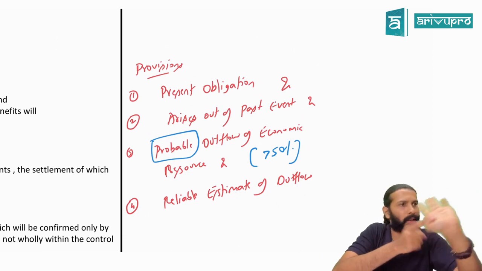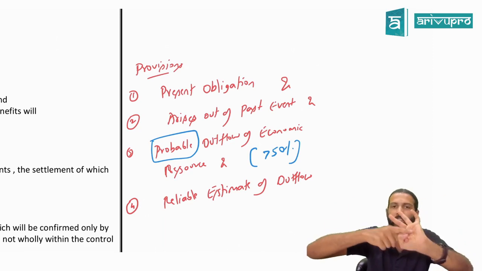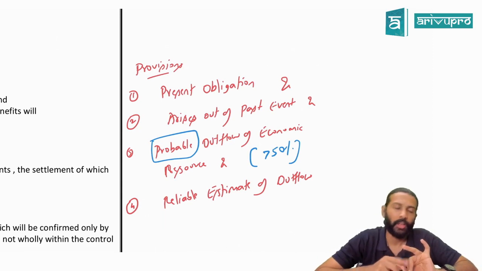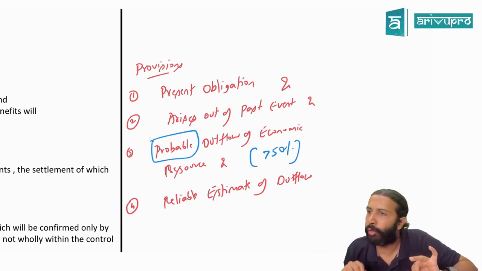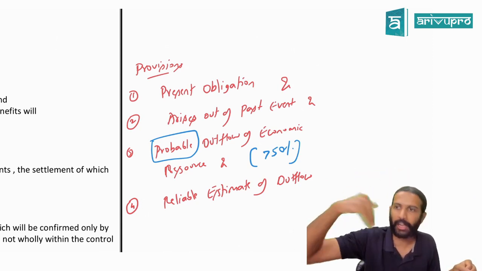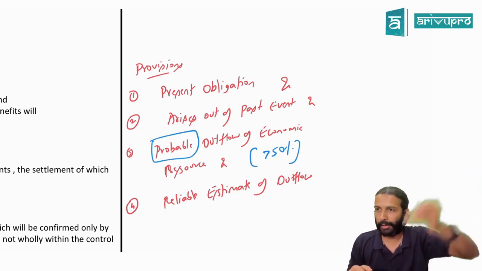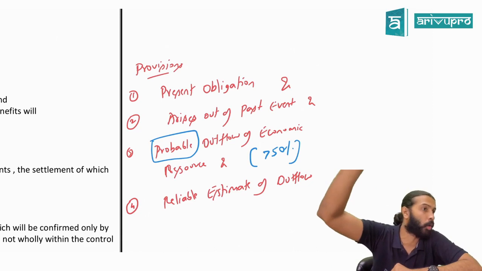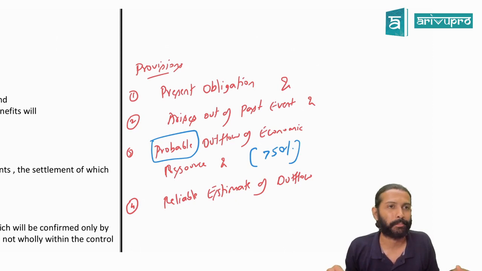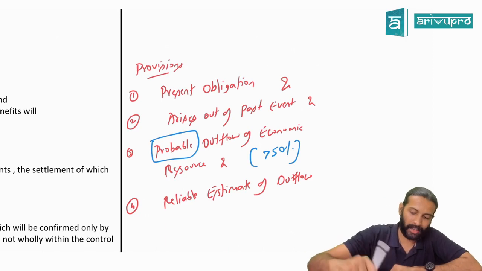That's it. What is the first one, sir? Present obligation, meaning the company cannot escape from it. And that obligation should arise due to a past event. Third one is results in what? Due to that event, there should be a probable outflow of economic resource. Economic resource means some cash or any other asset. That asset should go out. And it should be probable, meaning more than 50% chance that the asset will go out. And the fourth one, how much you need to pay, you should be able to reliably estimate. If all these conditions are satisfied, then you will create something known as what? Provision.